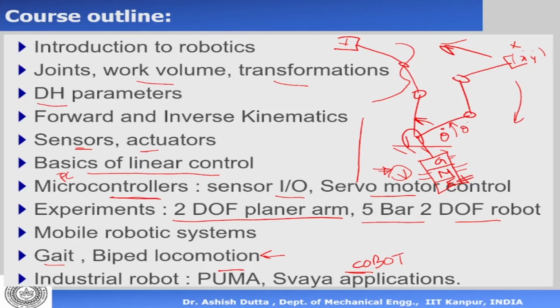What do I mean by that? In the case of a Puma robot, you can write a program in VAL-2. We'll come to VAL-2 as we go along. It's a robot programming language. But you cannot catch the robot and move it around, I mean physically.